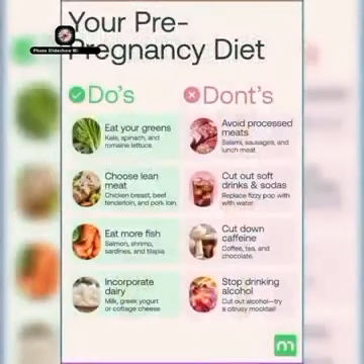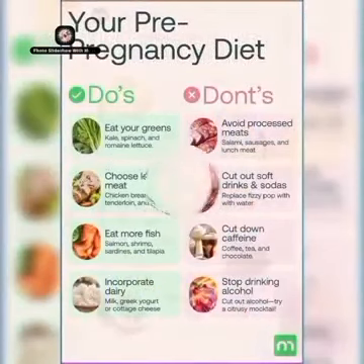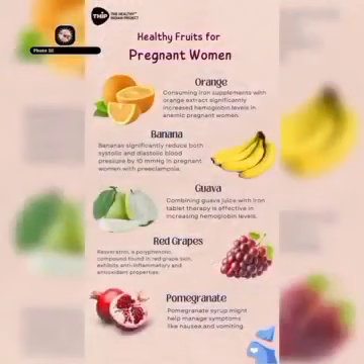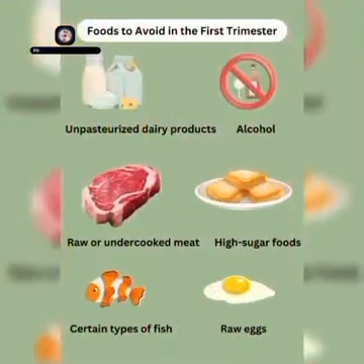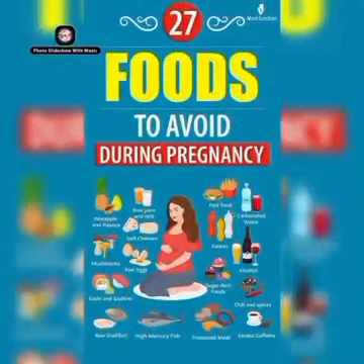Last, the third trimester tests, weeks 29 to 40. First comes group B strep, tested at 35 to 37 weeks, which checks for bacterial infection that could harm the baby. Next is the non-stress test, after 32 weeks if needed, which monitors fetal heart rate and movement. Then the biophysical profile, BPP, after 32 weeks, assesses the baby's breathing movement and fluid levels. And the Doppler ultrasound test measures blood flow to the placenta.